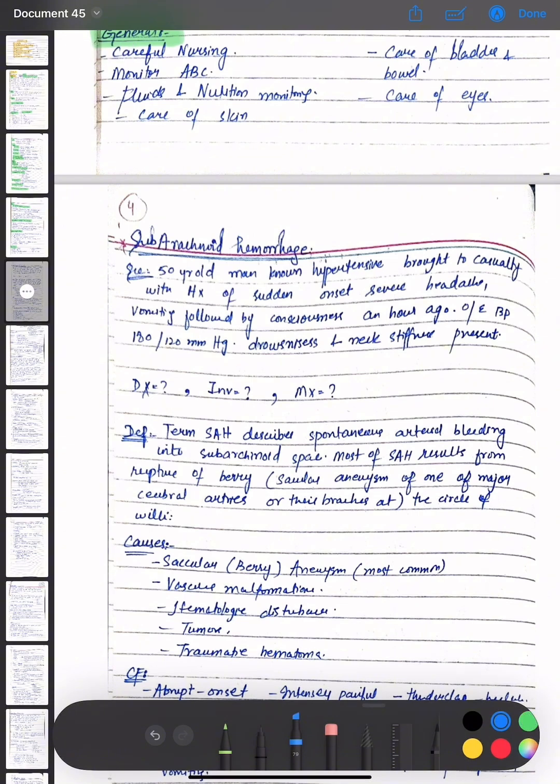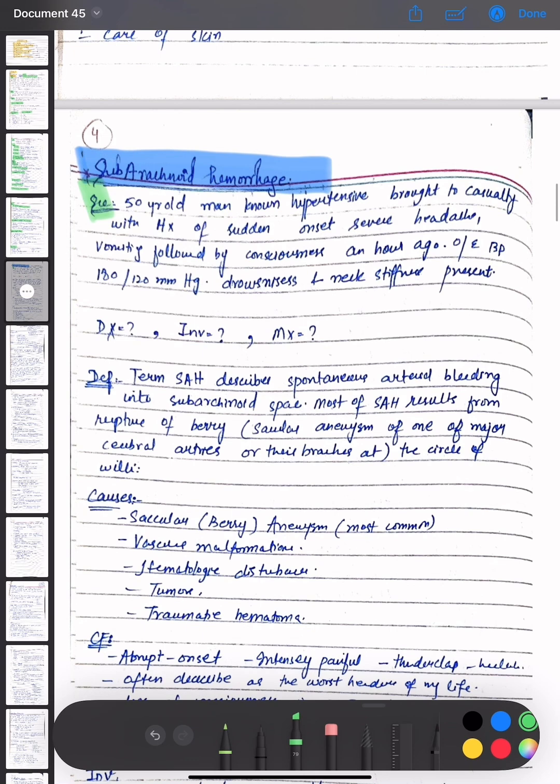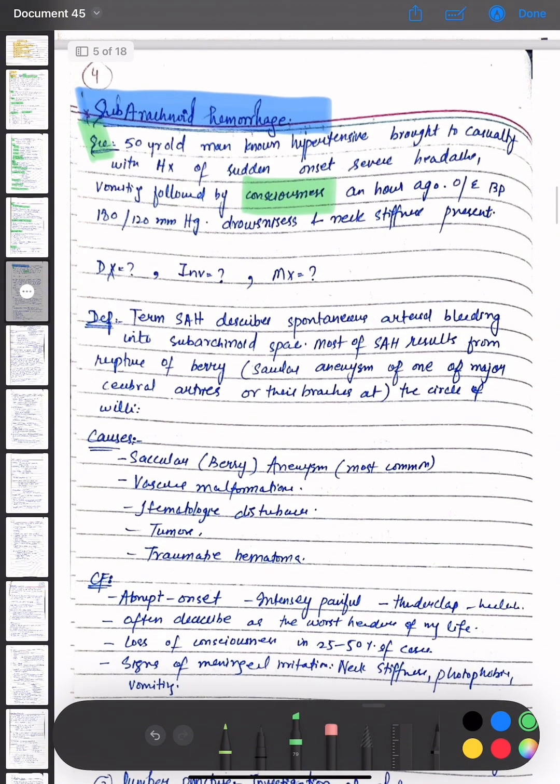Now coming towards the subarachnoid hemorrhage, we have a scenario that there is a 50-year-old male, non-hypertensive, brought to casualty with the history of sudden onset of severe headache, vomiting followed by loss of consciousness. On examination, BP is 180/20 and drowsiness and neck stiffness is present. So the diagnosis, investigation and management are asked.